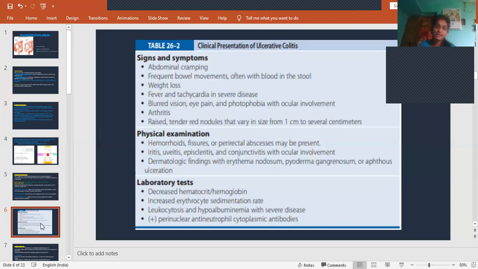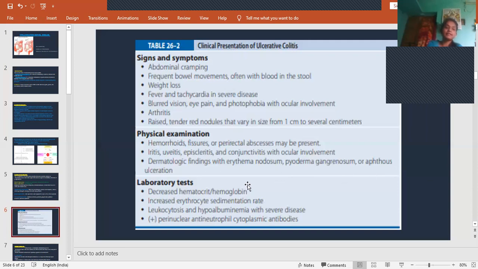And then what are the physical examinations? Hemorrhoids, fissures, perirectal abscess may be present. And then iritis, uveitis, episcleritis, conjunctivitis can be seen when they are associated with ocular movement. That means the doctor will ask you to move your eyeballs. When you are moving, you will have some kind of pain sensation when rotating your eyeball. So that can be seen in the physical examination. And then dermatological findings include erythema nodosum, pyoderma gangrenosum, and aphthous ulceration. In erythema nodosum there will be red papules. In pyoderma gangrenosum it will be associated with some kind of pus. And both are the same.